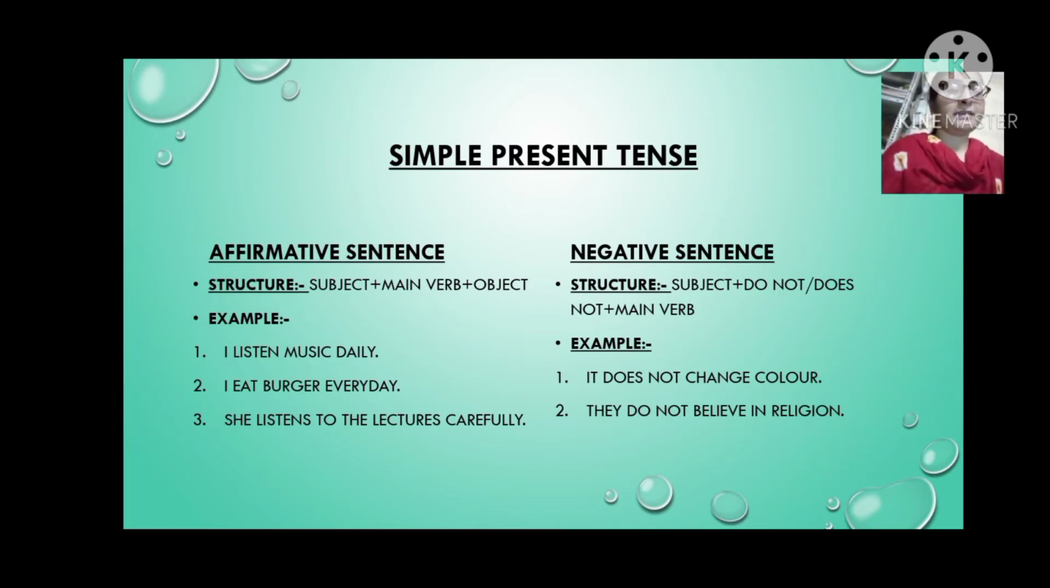Then let's see negative sentence. First of all, we understand the structure of negative sentence in simple present tense: subject plus do not or does not plus main verb. Let's see the example so we will be clear about that perfectly. First example is it does not change color. So here it is subject, does not is helping verb, change is main verb, color is other words.